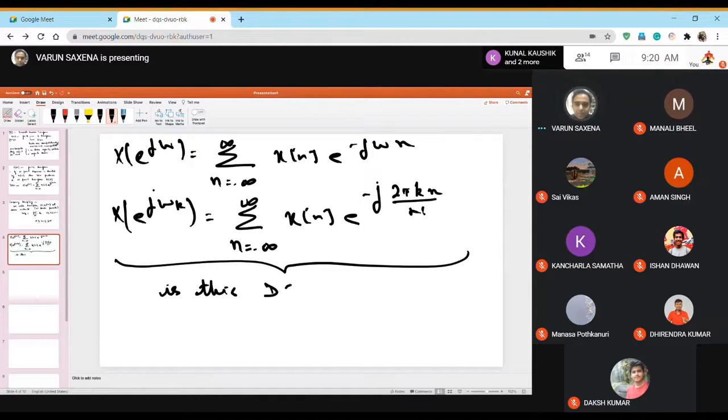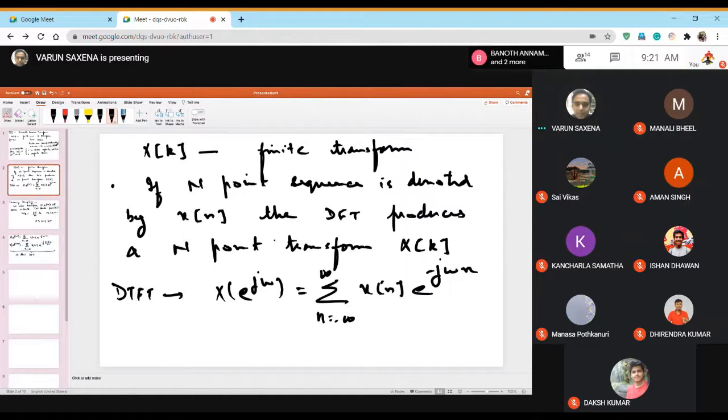Now the question came: if you look at this expression, is this DFT? What I said was that this is still not something that we can constitute as DFT, because you have an infinite sum here. If you look at the definition, an n-point sequence denoted by xn will have a DFT, denoted by capital Xk, which will also be an n-point sequence.